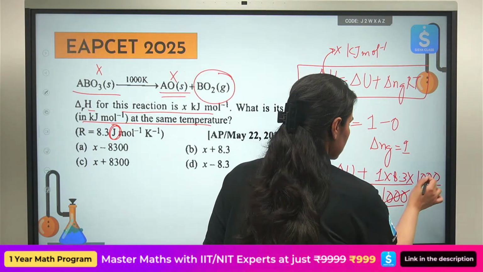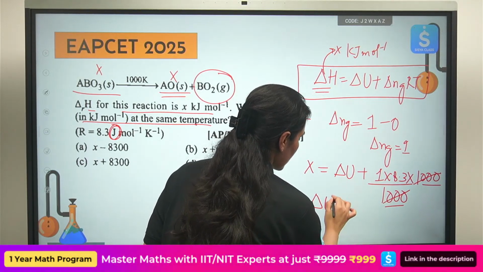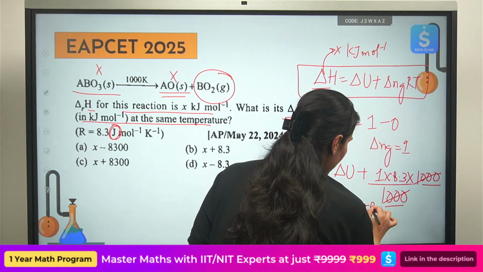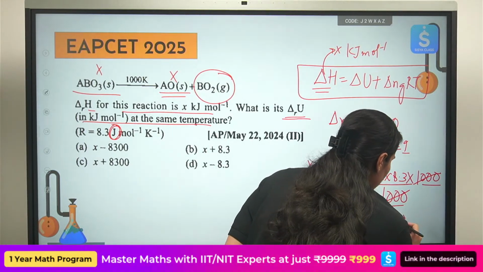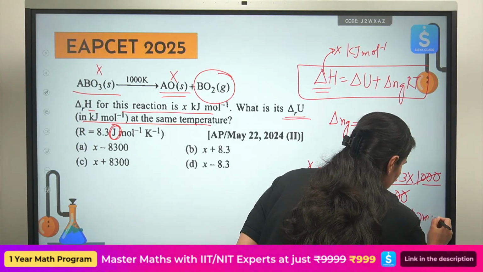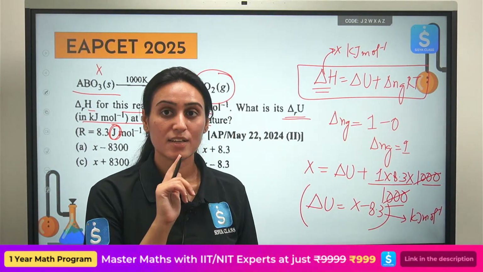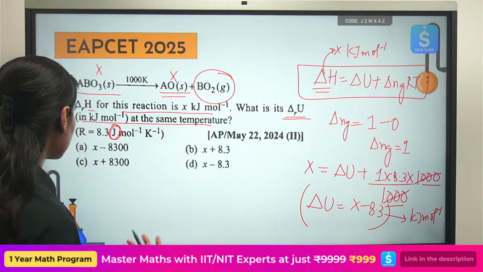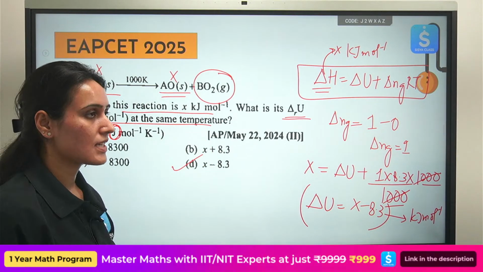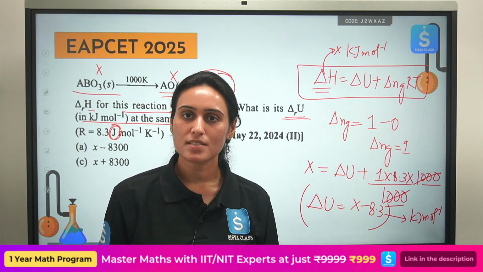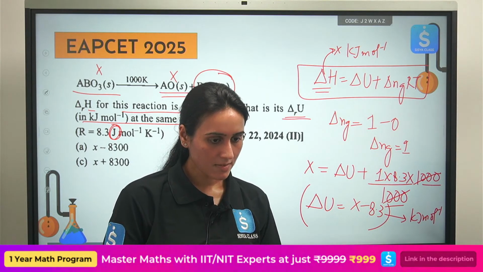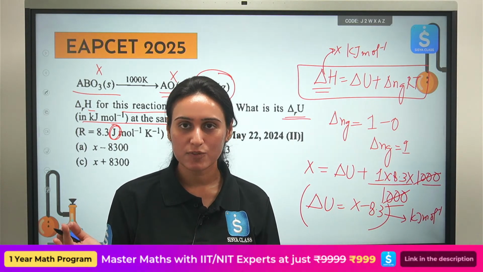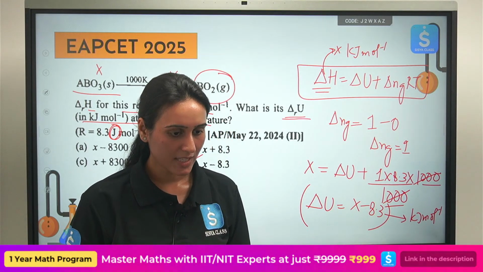So delta U comes out to be X minus 8.3, and this entire value is in kilojoule, not in joule. So, the correct answer is X minus 8.3. This is what was asked to us in the question. Now, I hope this is clear. So, that is all for today, everyone. Let me see if you have any questions.